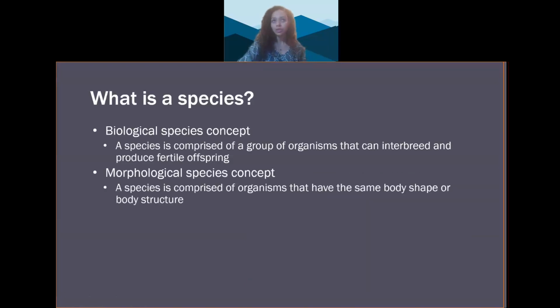The morphological species concept states that a species is comprised of organisms that have the same body shape or body structure. Remember, morphology means relating to shape and structure. This can be applied to asexual and sexual organisms, but it's problematic because distinguishing species would be subjective. What I say looks similar may not be what another scientist says is similar.